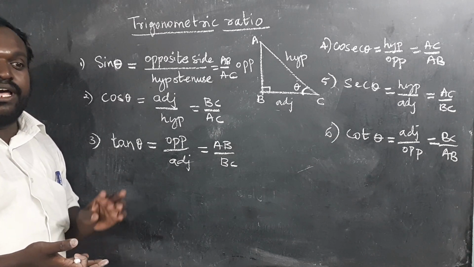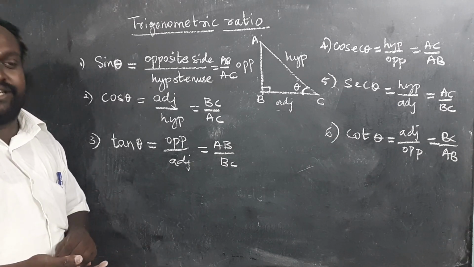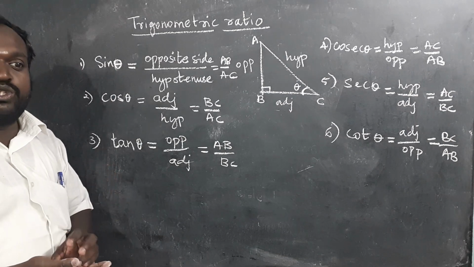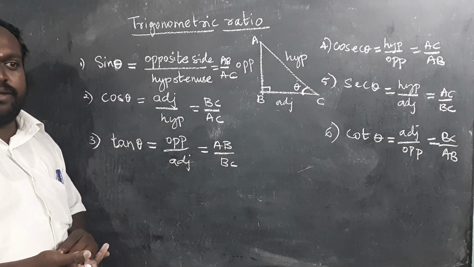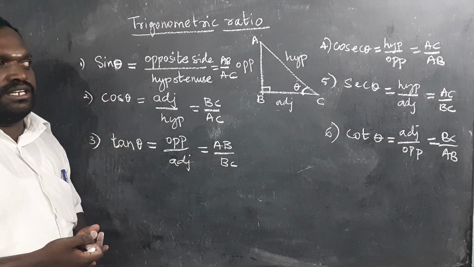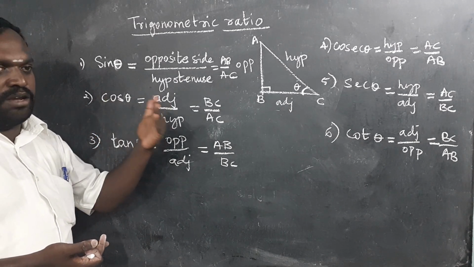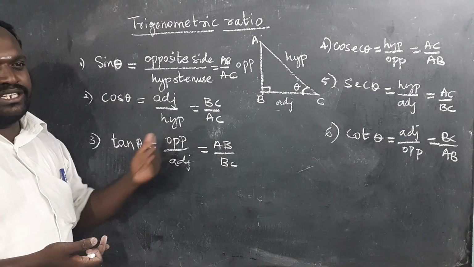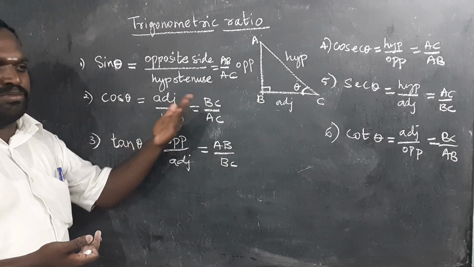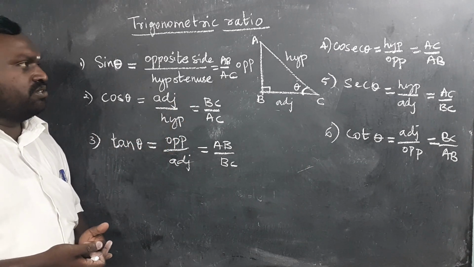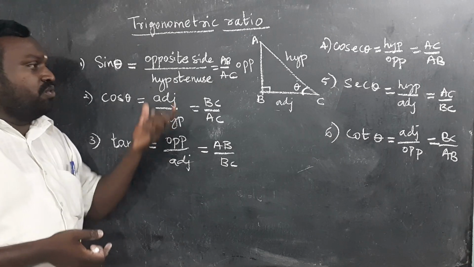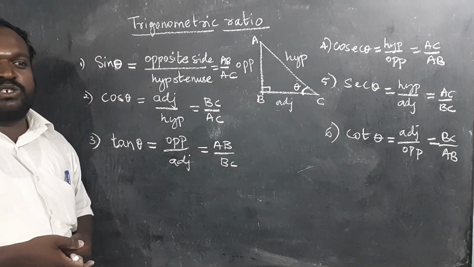Cos theta is adjacent side by hypotenuse. Tan theta is opposite by adjacent. Cosecant theta is hypotenuse by opposite. Secant theta is hypotenuse by adjacent. Cot theta is adjacent by opposite. Okay, students, if you know this, we can do some problems based on this.